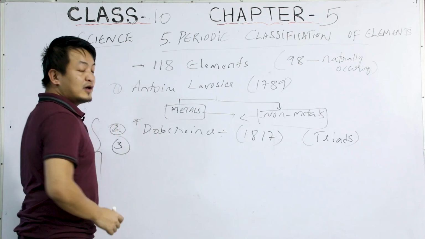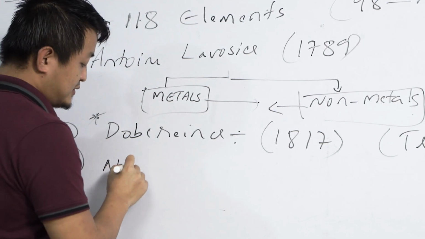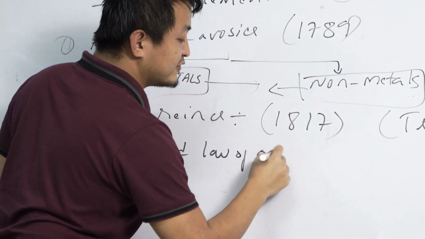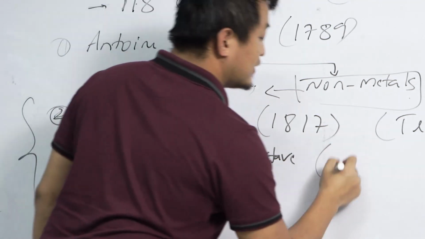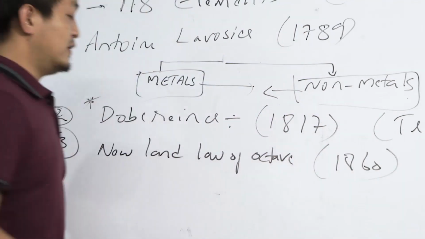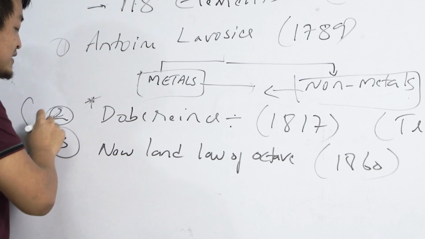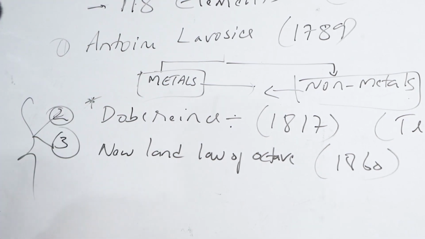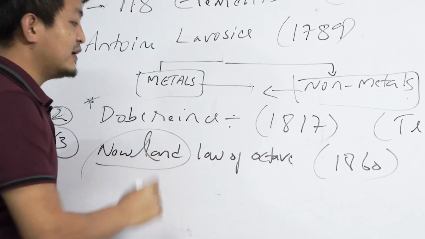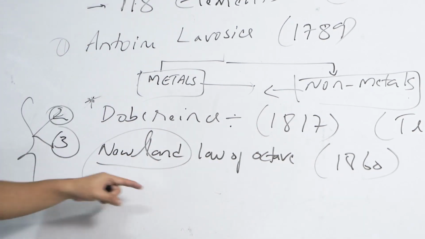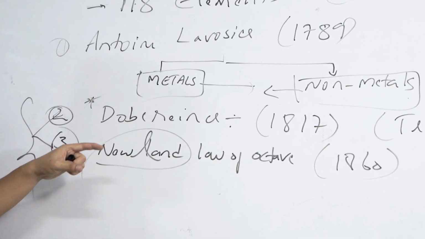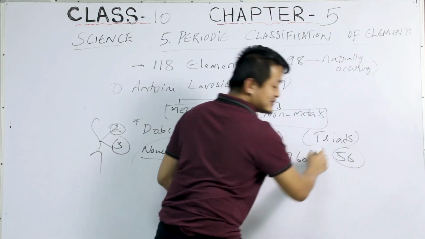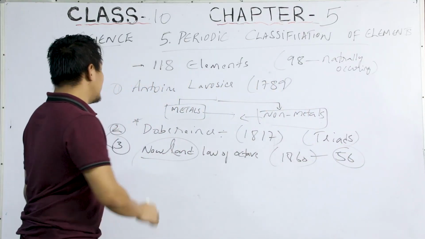Now the third one we have is Newlands' law of octaves, in 1860. Newlands gave another law. He tried to improve upon what Dobereiner did. During Newlands' time, there were only 56 elements.